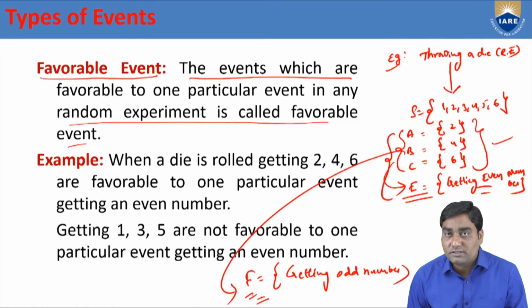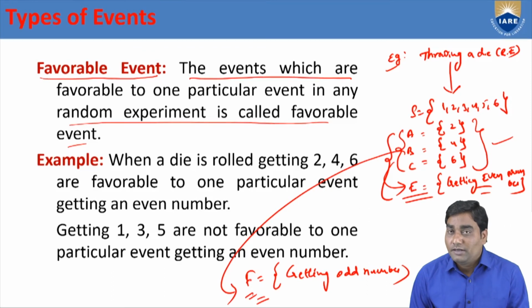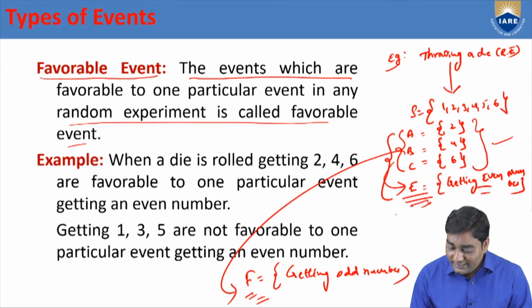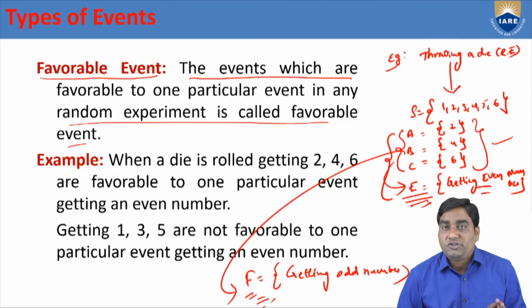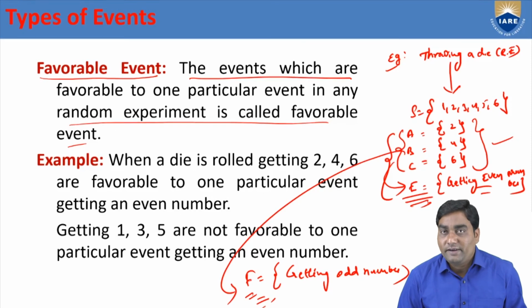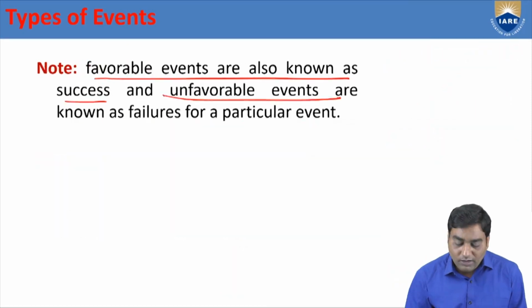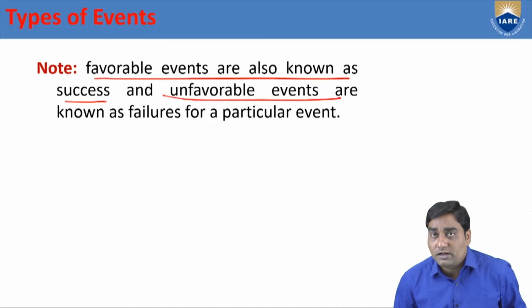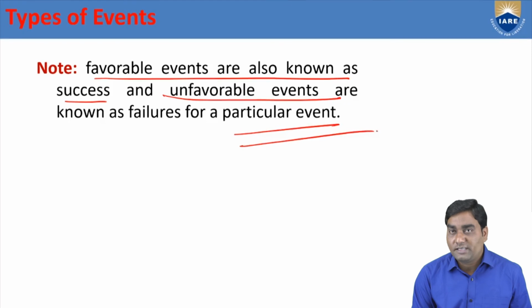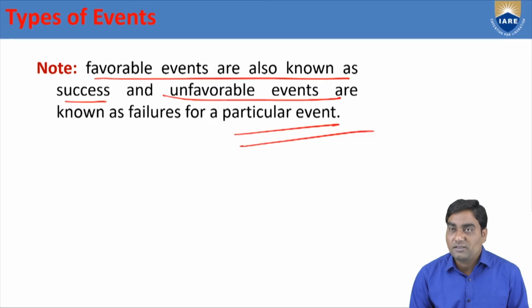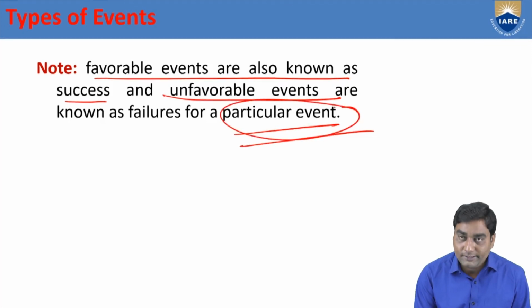That favorable concept or not favorable concept depends on particular event E or F. So therefore, the favorable events are those which are favorable to one particular event in any random experiment. Unfavorable or not favorable events are also defined for a particular event. This favorable concept or not favorable concept depends on the particular event only.